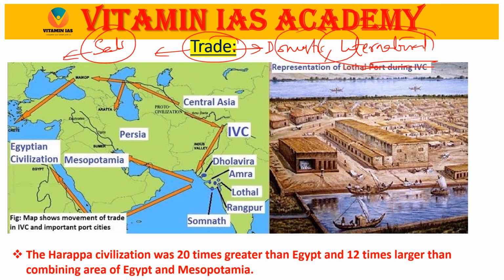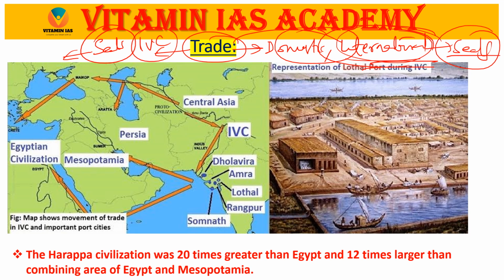In other civilizations also we found IVC seals. It means the trade persons were going there and making some trade. That is the evidence for international trade. Because of seals we got to know that the Indus Valley civilization did international trade with other civilizations.